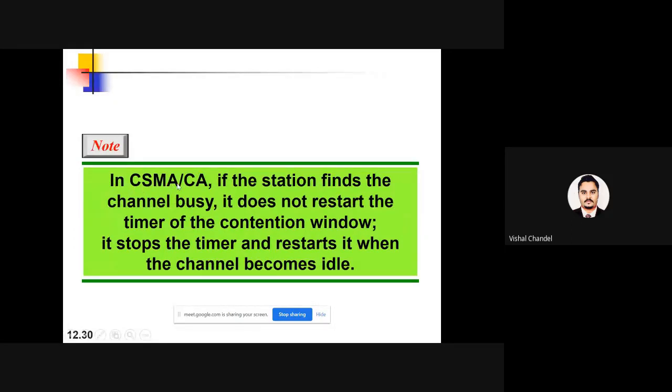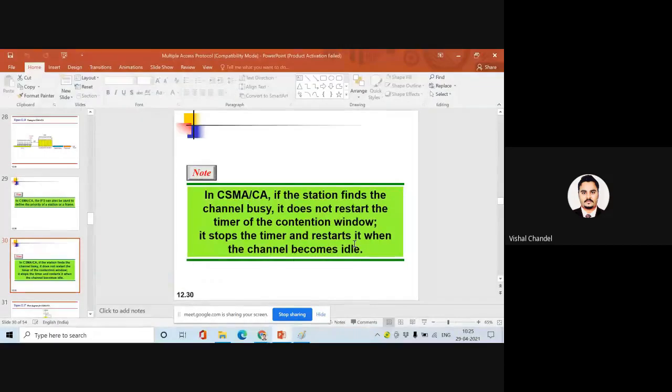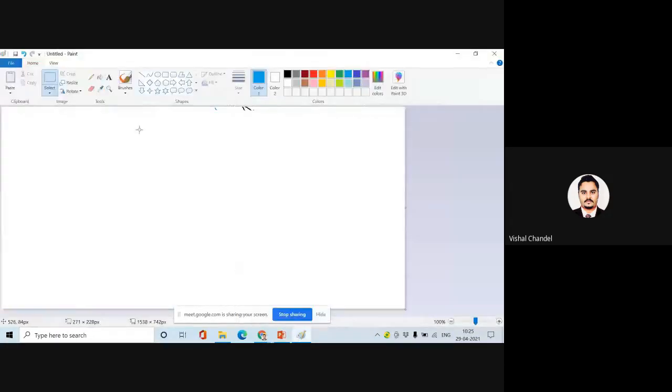In CSMA CA, if the station finds the channel busy, it does not restart the timer of the contention window; it stops the timer and restarts when the channel becomes idle. So what is happening in collision avoidance? Please understand how this collision avoidance is going to work.